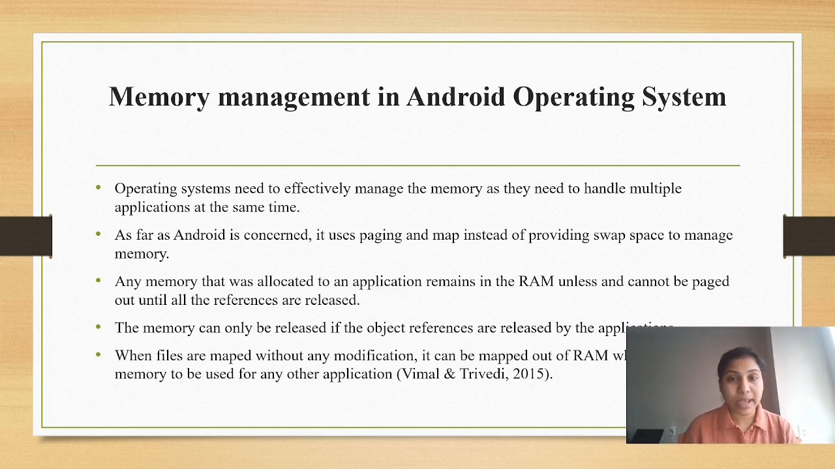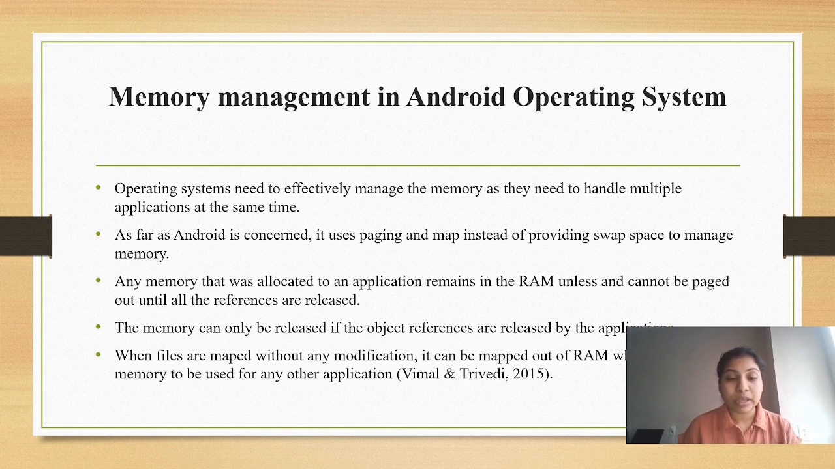And coming to the memory management in Android operating system, as far as Android is concerned, it uses paging and mapping instead of providing swap space to manage memory. Any memory that was allocated to an application remains in the RAM and cannot be paged out until all the references are released. Operating systems need to effectively manage the memory as they need to handle multiple applications at the same time. The memory can only be released if the object references are released by the applications.